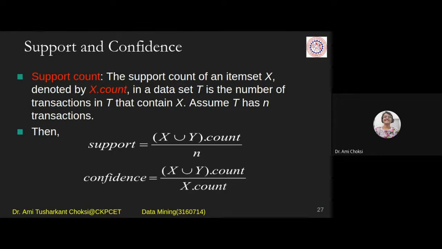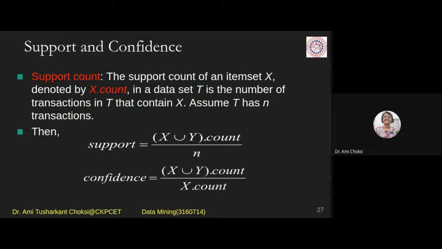So support and confidence formula is clear to you. Union and count, right? Upon N when we want to find the support, and for confidence, whichever is the first item, that count we should consider. See, it is nothing like here in this case we can say X union Y dot count upon, if we are writing X dot count or Y dot count, it will work.